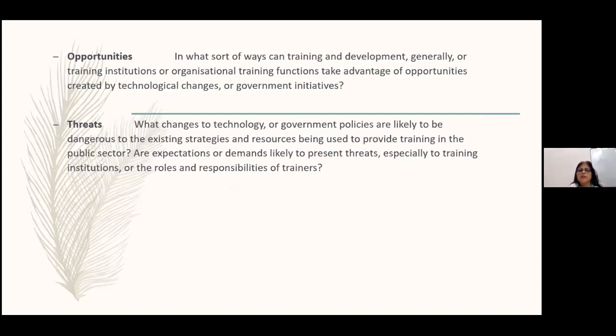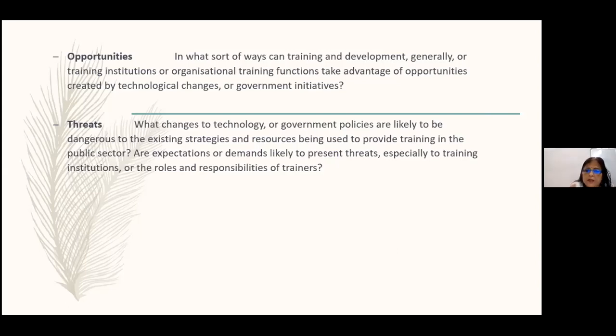The opportunities tell you in what sort of ways training and development generally, or training institutions or organizational training functions, can take advantage of opportunities created by technological changes or government initiatives. Actually, if you look at it closely, opportunities are something that are from outside.